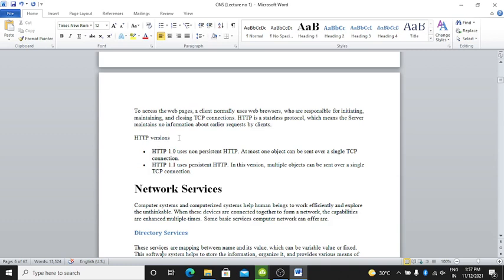HTTP versions. HTTP 1.0 uses non-persistent HTTP. At most, one object can be sent over a single TCP connection. HTTP 1.1 uses persistent HTTP. In this version, multiple objects can be sent over a single TCP connection.